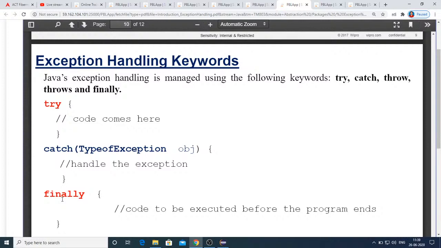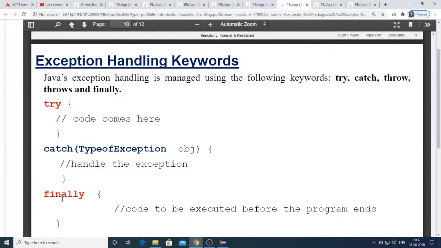Immediately after that catch block is executed, the remaining catch blocks are bypassed, simply skipped, and the execution resumes from the immediate next statement that follows all the catch blocks.